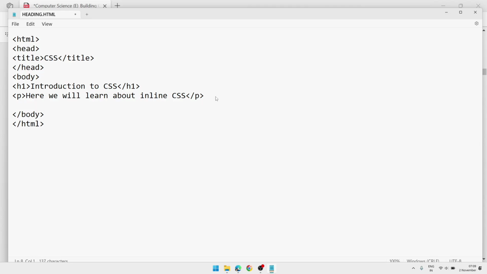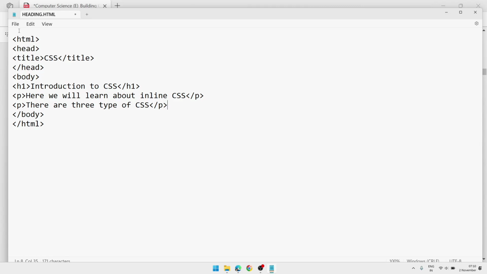Suppose we have two paragraphs. Again one more P. There are three types of CSS, then P close. Now I have two paragraphs, but I want to add the style only to the first paragraph. At that moment we will use inline CSS. If we use internal or external CSS, then the same rule will be applied to both of the paragraphs.